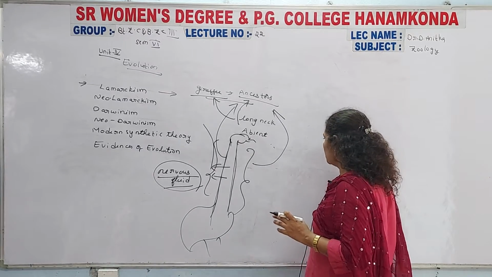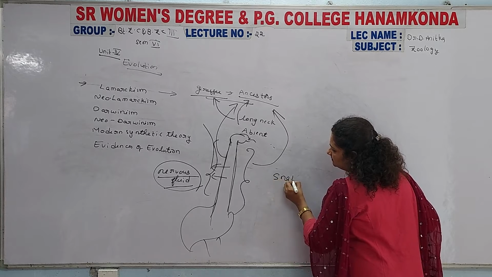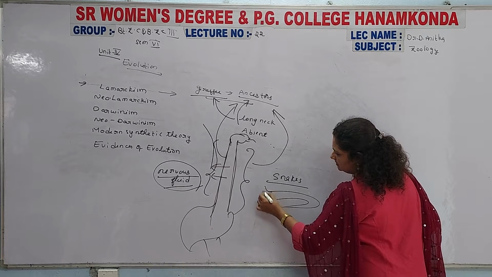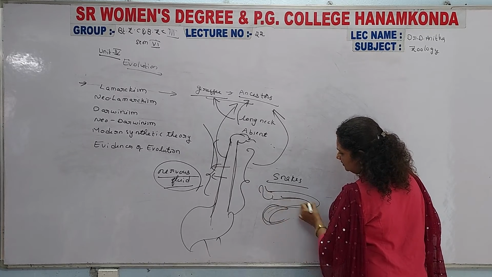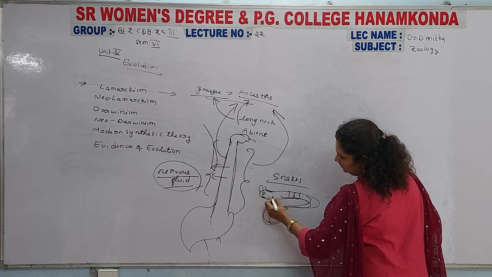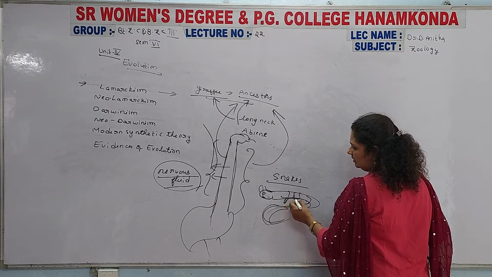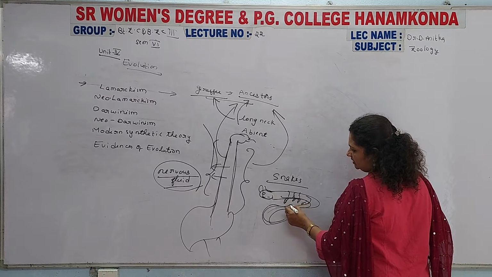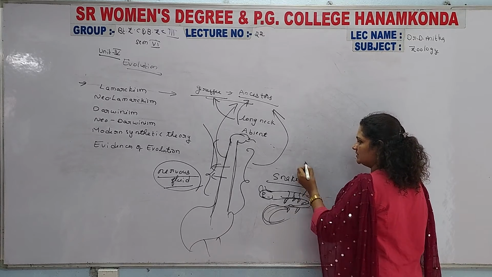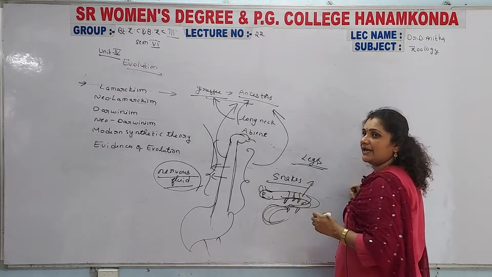So other examples are also there. Some of the snakes, the snake population. The snakes in the previous era were like this. They may possess a larger neck region, and some patches are also present on the surface of their body. The snakes do not possess appendages; they do not have legs. But in their previous ancestor organisms, legs were present. Two pairs of legs were present in their ancestors.